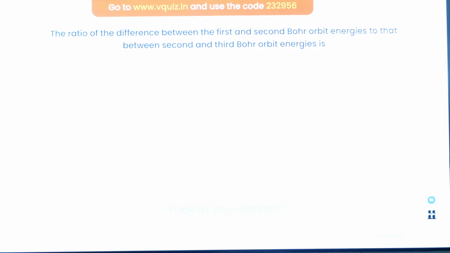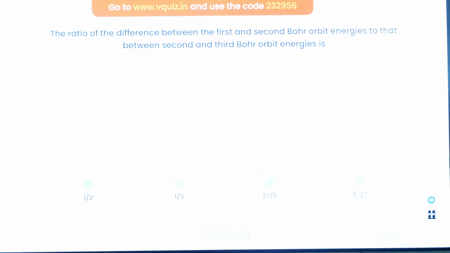Question number 17. The ratio of the difference between the first and second Bohr orbit energy to that of the second and third orbit energy. Quickly, the Bohr orbit energies of the hydrogen atom. First and second, second and third. The difference between. Quick, quick, quick.